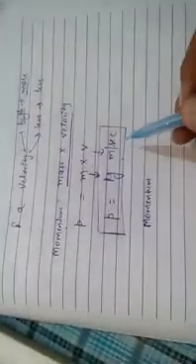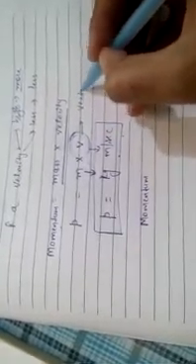Now see, we will see whether momentum is a scalar or vector quantity. You know what scalar and vector are? Scalar is that which has only magnitude, and vector is that quantity which has direction as well as magnitude. Now here velocity is a vector quantity. So momentum is the product of mass and velocity, no? So momentum will also be a vector quantity.